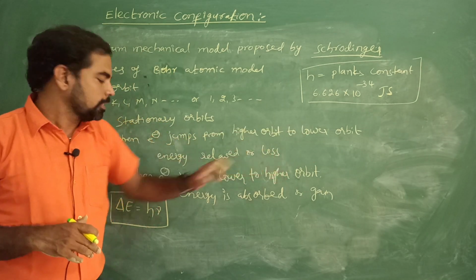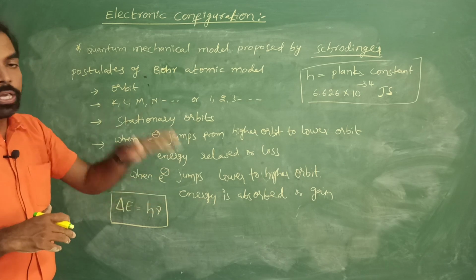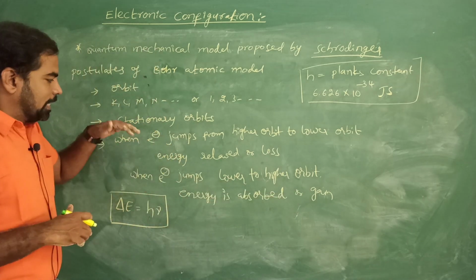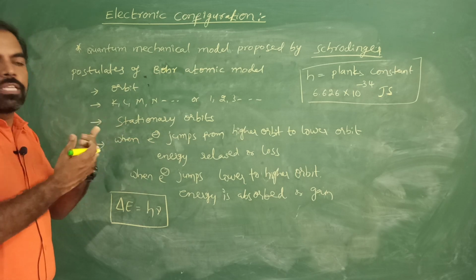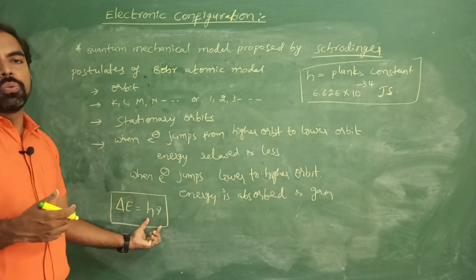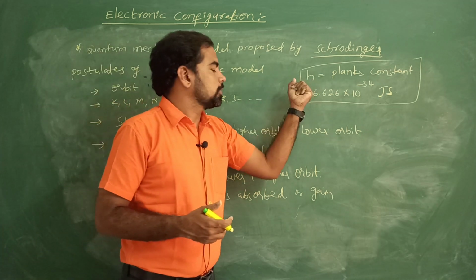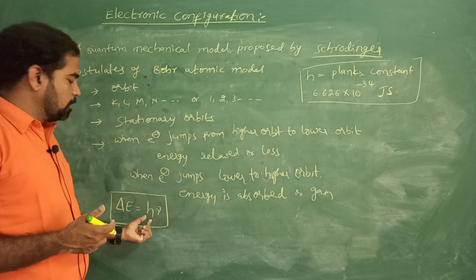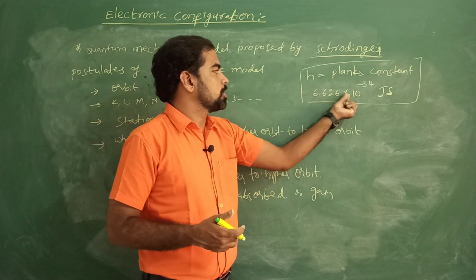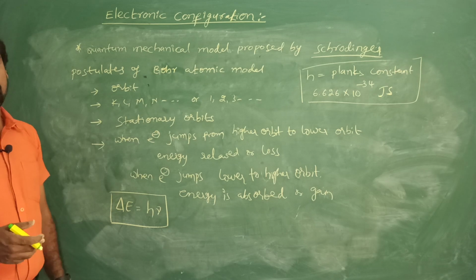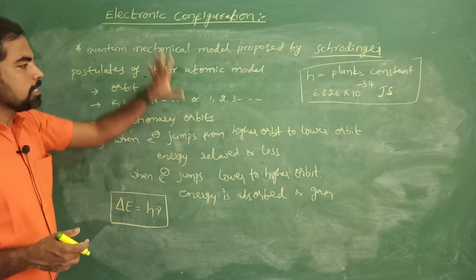When it jumps from a lower orbit to a higher orbit, energy is absorbed. This energy is represented with the equation delta E equals h nu, where h is Planck's constant and nu is the frequency. Planck's constant is 6.626 times 10 power minus 34 joule second. Okay students, remember these points.